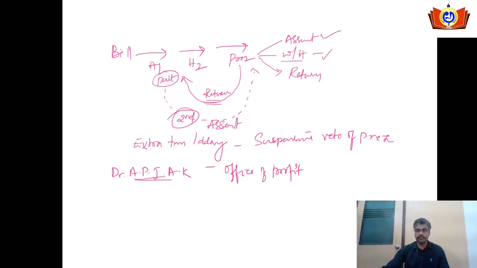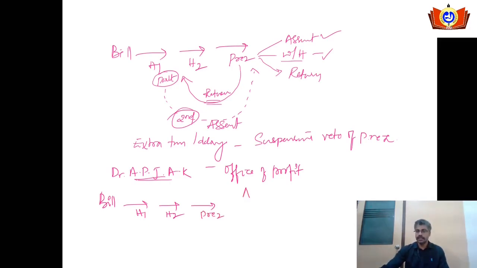The other veto is the pocket veto. Suppose a bill is passed by the first house with the majority, and it is duly passed by the second house, and it is available with the president. The president has four options over here, as we know.